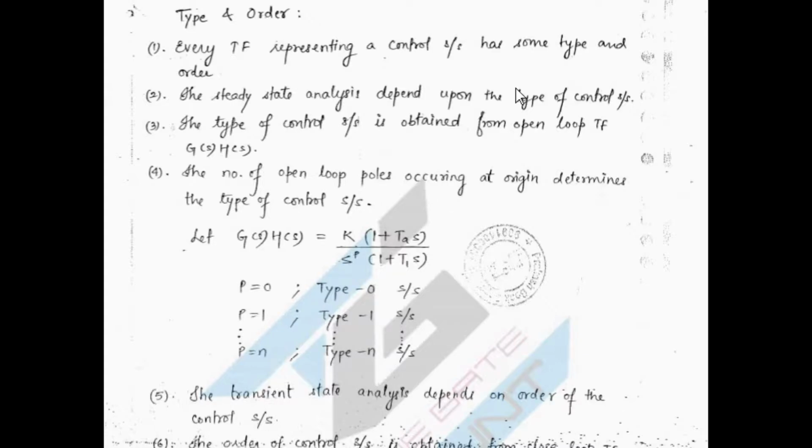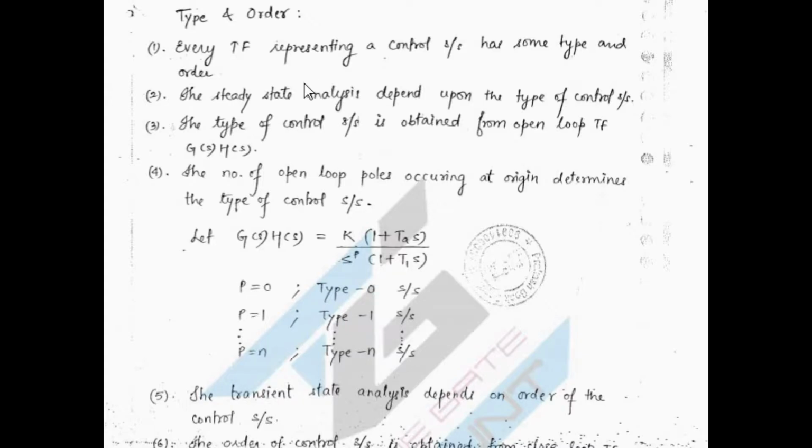A transfer function is the Laplace transform of the output divided by the Laplace transform of the input, with all initial conditions zero. If an examiner provides the transfer function to you, first you have to understand the type and the order of the system, because the order and type of the system majorly contribute to your transient state response and steady state response.